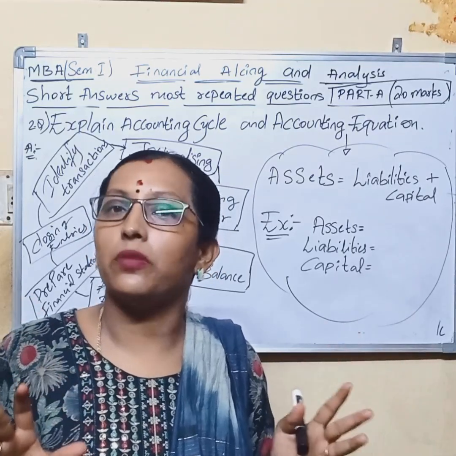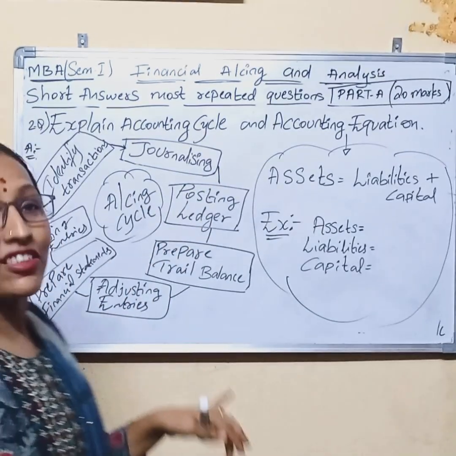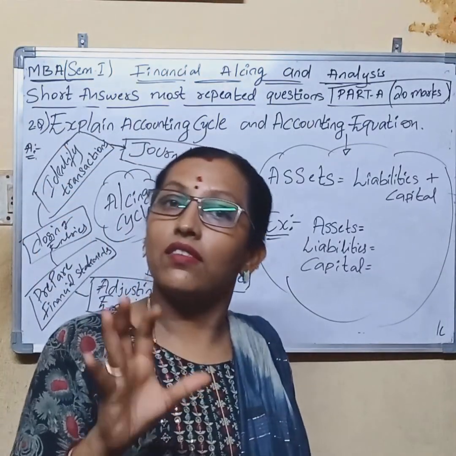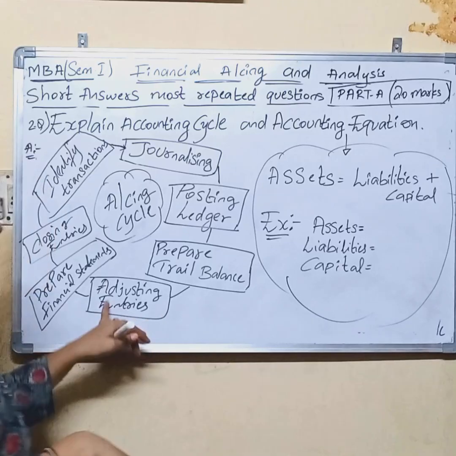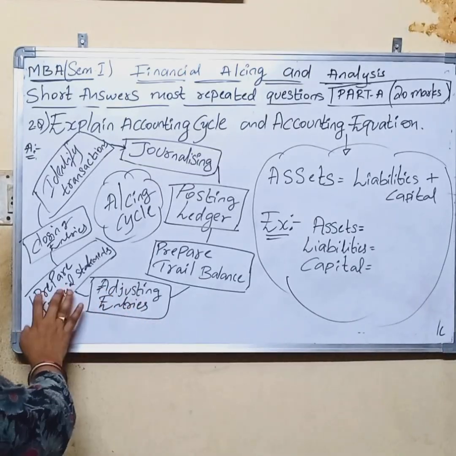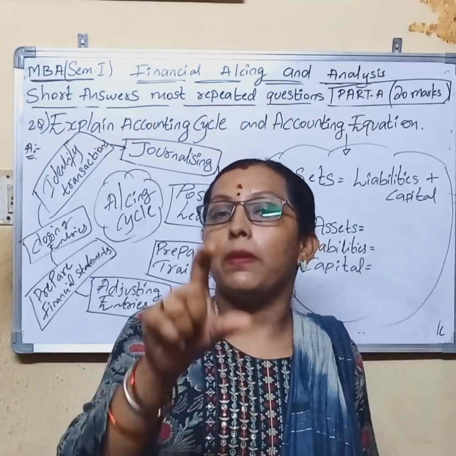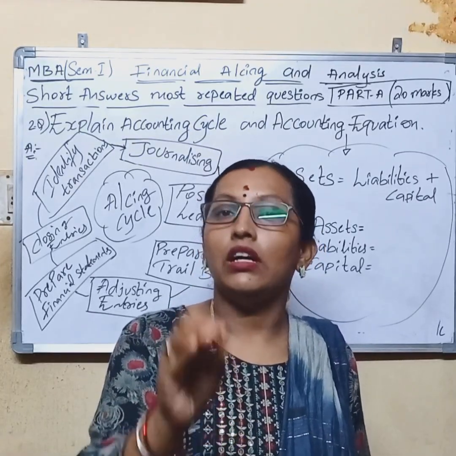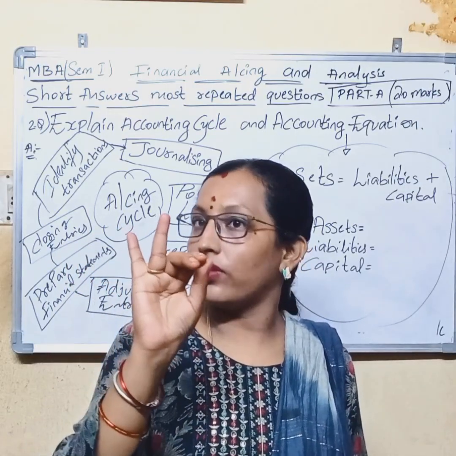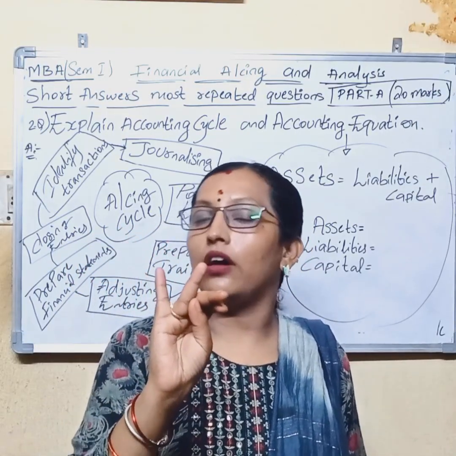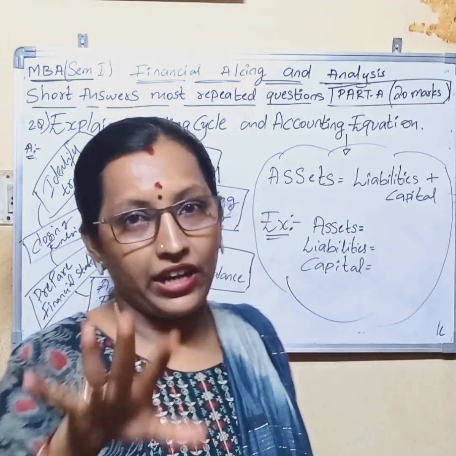After preparing the trial balance, if any adjustments are there, we prepare the trial balance along with adjusting entries, and after that we prepare financial statements. Preparing financial statements includes the trading account, the profit and loss account, and the last one is the balance sheet. This is the final accounts.